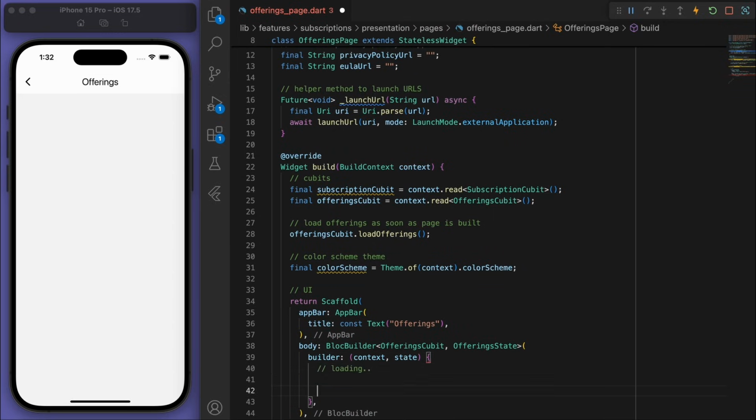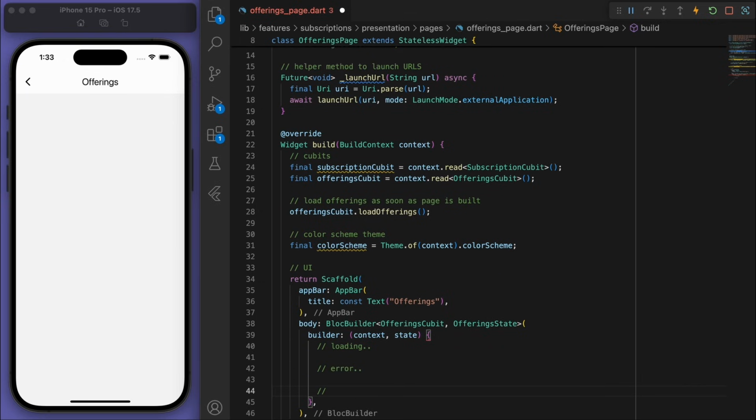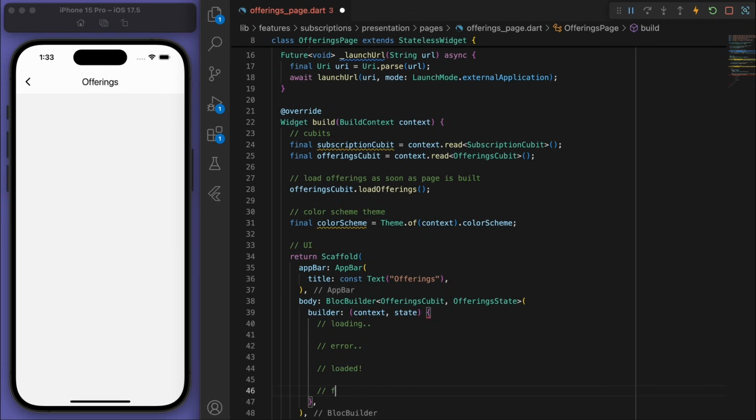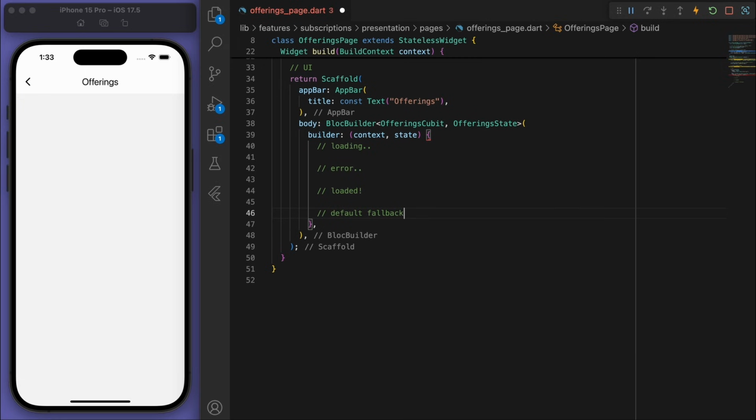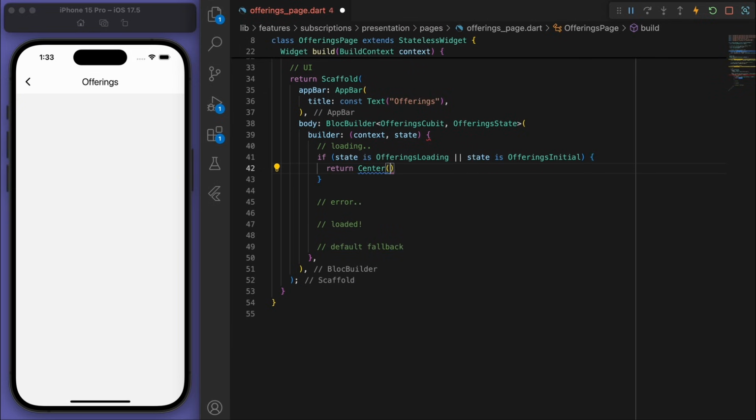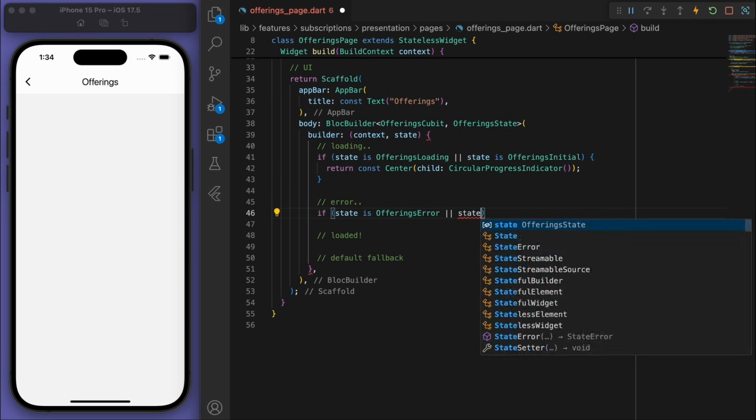And so we have these different states. So starting with the loading, if we're loading, let's just return a circular progress indicator. If it's an error, let's display what the error message is.